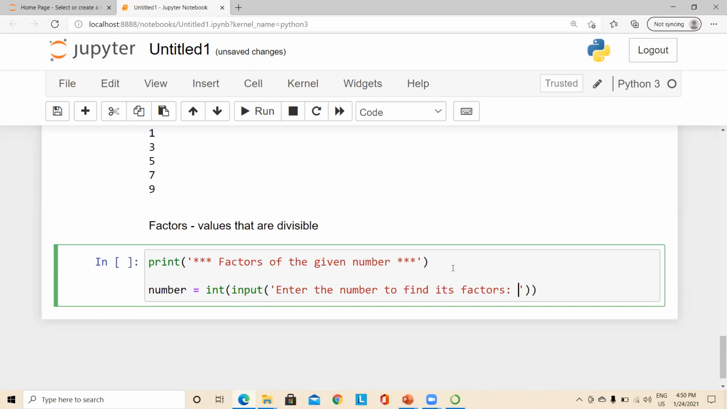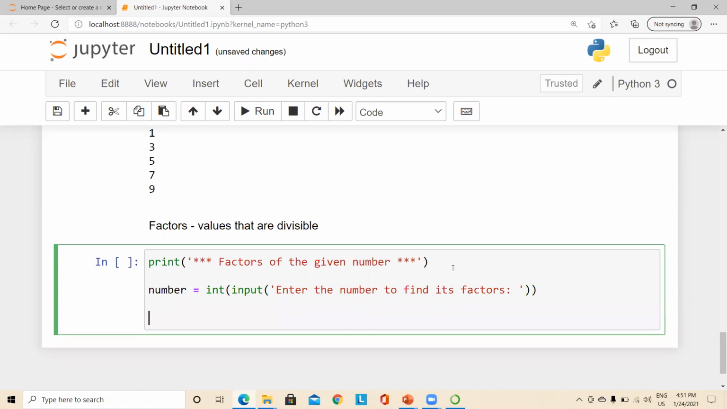So we are just going to get a single value from the user, and for that we are going to find the factors of that number. So whatever user given value, that is available in the variable called number. And now we shall use the for loop.